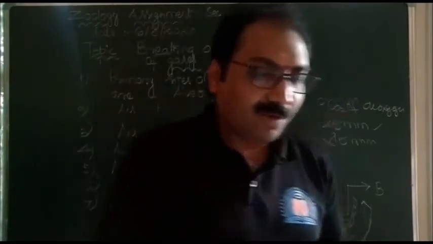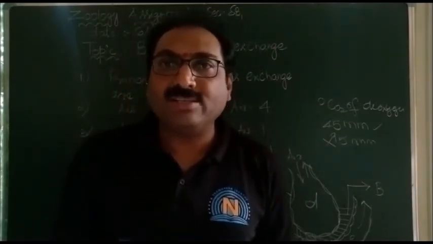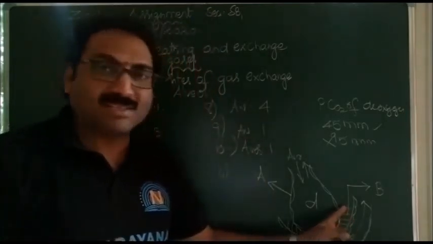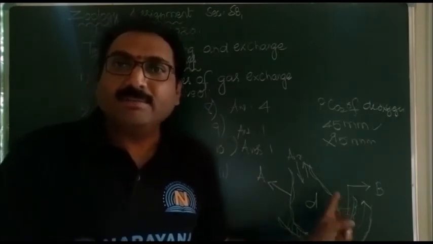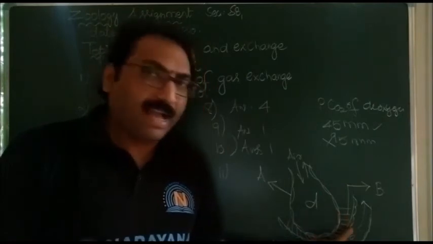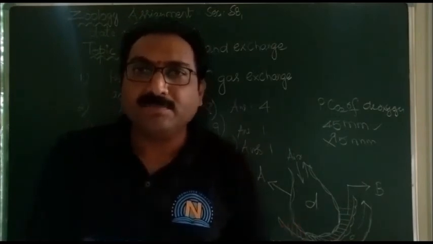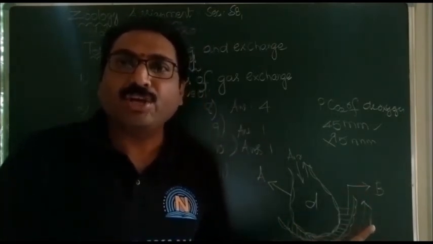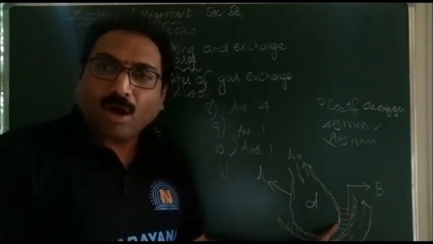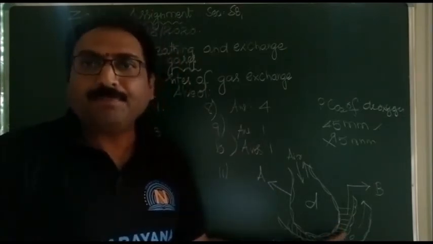Now what is A, children? This is the alveolar wall. The alveolar wall is lined by simple squamous epithelium. Next, B is the basement substance. This basement substance is present between the alveolar simple squamous epithelial cells as well as the endothelium of the blood capillaries. We know epithelial cells rest on a basement membrane. The same basement membrane is shared by both the simple squamous epithelium present on the wall of alveoli and the endothelium of blood capillaries. So both share the same basement membrane.